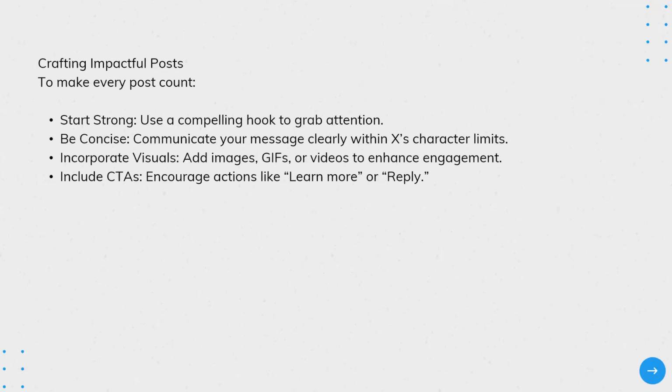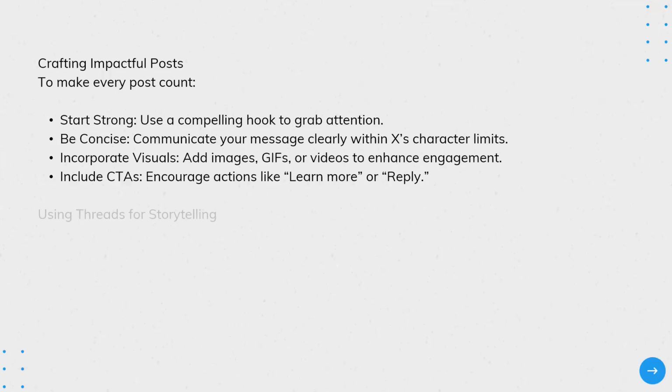Crafting impactful posts. To make every post count: Start strong. Use a compelling hook to grab attention. Be concise. Communicate your message clearly within X's character limits. Incorporate visuals: add images, GIFs, or videos to enhance engagement. Include CTAs: encourage actions like learn more or reply.